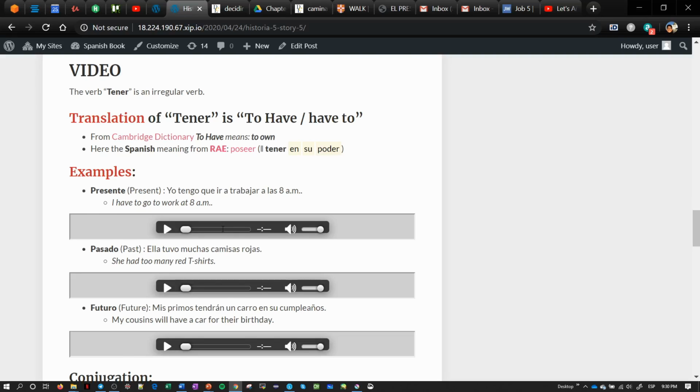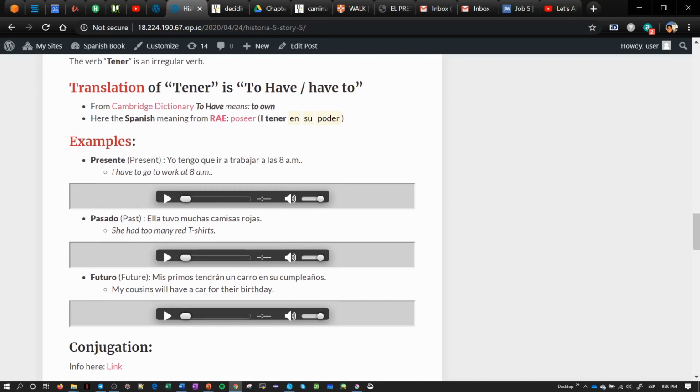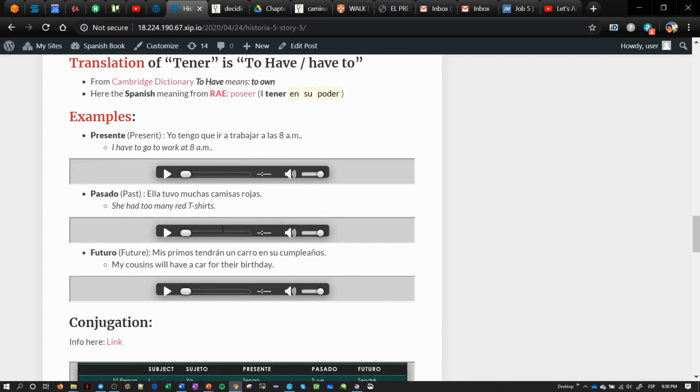To have means to own, and in Spanish poseer, possess, or tener en su poder. Poder is like own, is mine. Yo tengo que ir a trabajar a las 8 a.m. So let's go to examples. Presente. You can click here. Yo tengo que ir a trabajar a las 8 a.m.